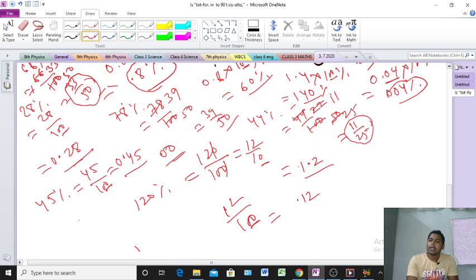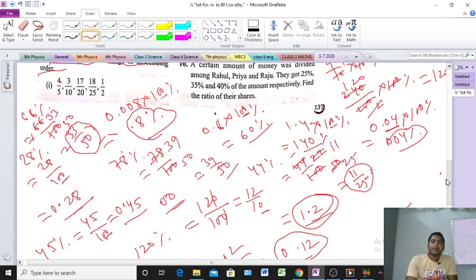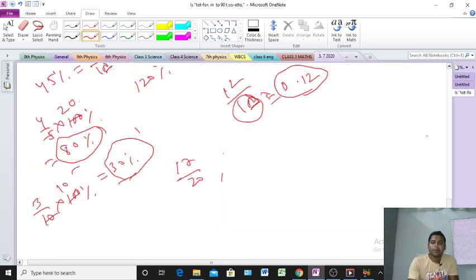So now the third question. 17 by 20. I'm writing 17 by 20, after that 18 by 25 and 1 by 2. These are the questions. First question was 4 by 5, after that 3 by 10, next 17 by 20, 18 by 25 and 1 by 2. The first two are already finished. Now we find out question number 3.